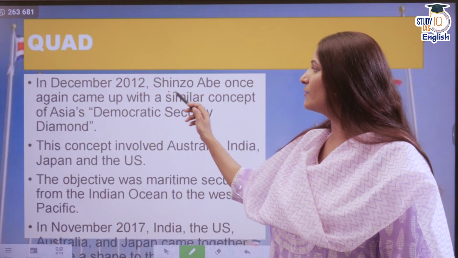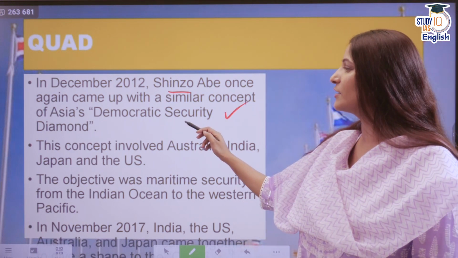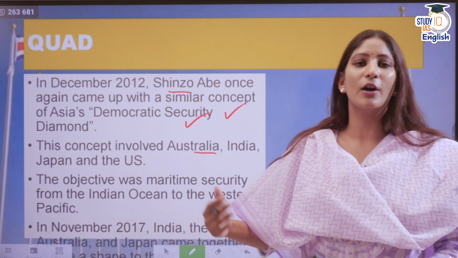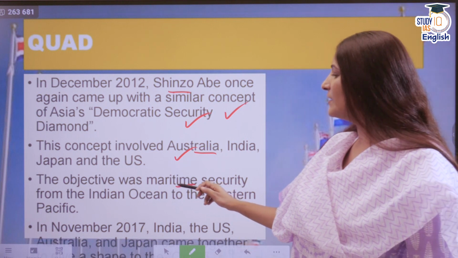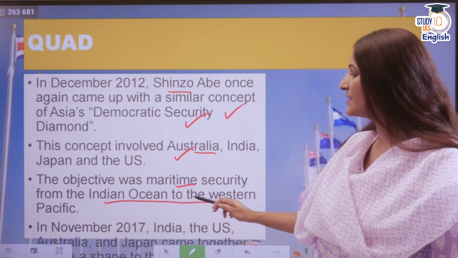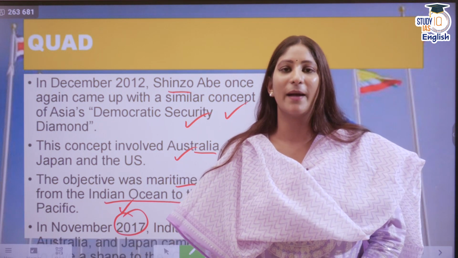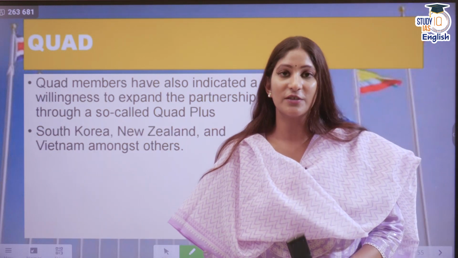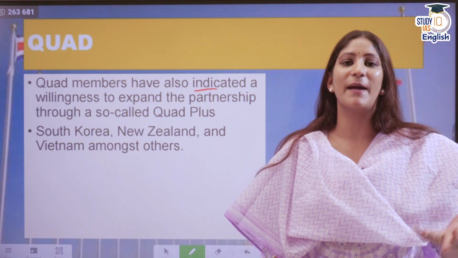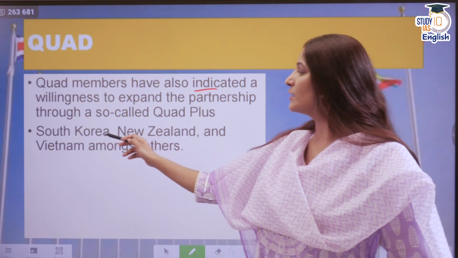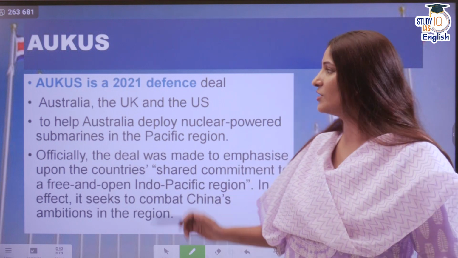Now in December 2012, Shinzo Abe once again came up with the concept of Asia's Democratic Security Diamond. It involved Australia, India, Japan and the USA. The objective was maritime security from Indian Ocean to Western Pacific. And in November 2017, all the countries, India, US, Japan and Australia, came together in order to give birth to Quad. Now Quad members have also indicated a willingness to expand. This will be known as Quad Plus, which includes South Korea, New Zealand and Vietnam among others. So if it is asked in your examination, you can answer this.